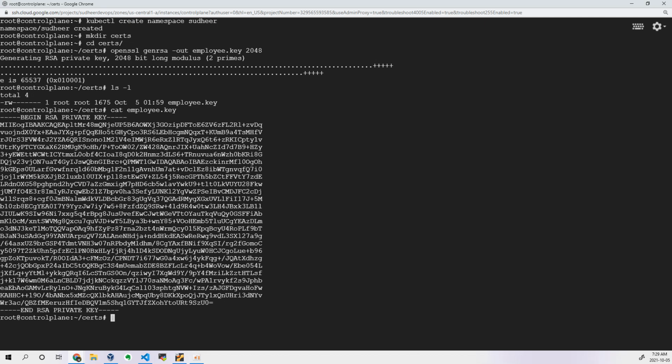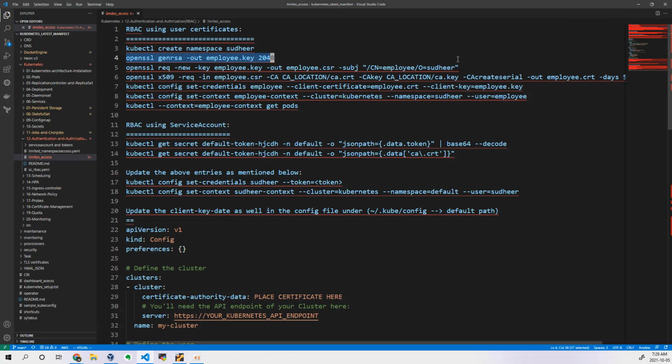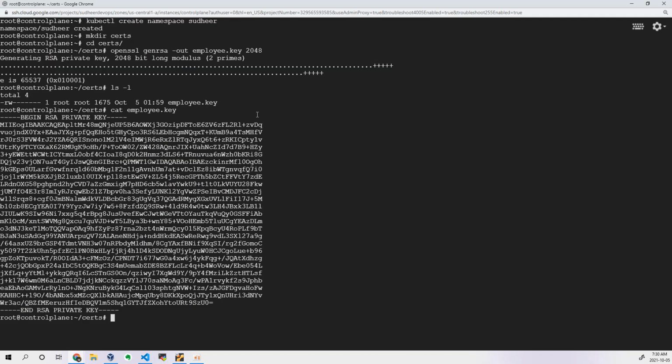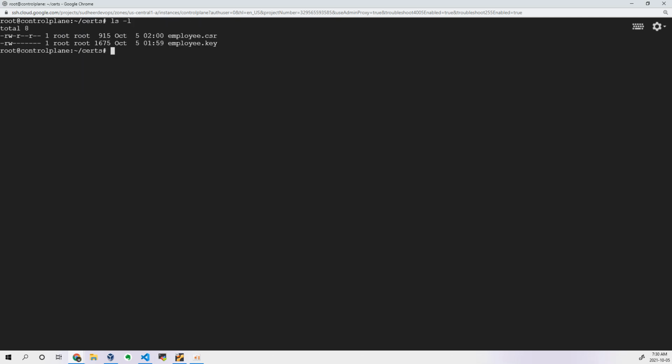Now let us execute another command in order to generate the CSR. If you don't give the subject, it will prompt you to give each and every piece of information. So here the important information is that you are trying to generate a CSR using this particular key. Input is the key, and you are trying to generate a file called employee.csr, for this user called employee and the group called Sudhir. Just execute. Now this particular CSR has been generated.